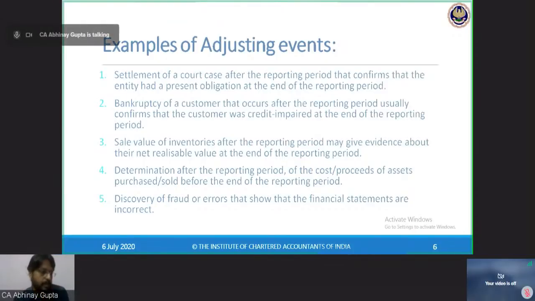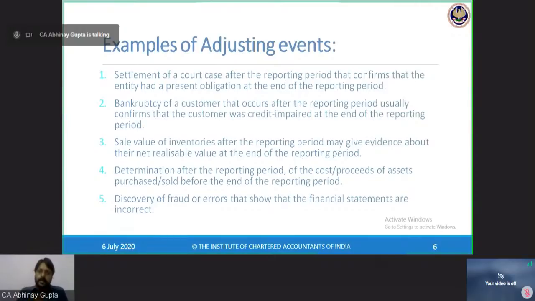Sir, what if an earthquake occurs after the balance sheet date which affects going concern, should we take it as adjusting or non-adjusting? First of all, let me repeat it again. Events are of two types, adjusting events and non-adjusting events.